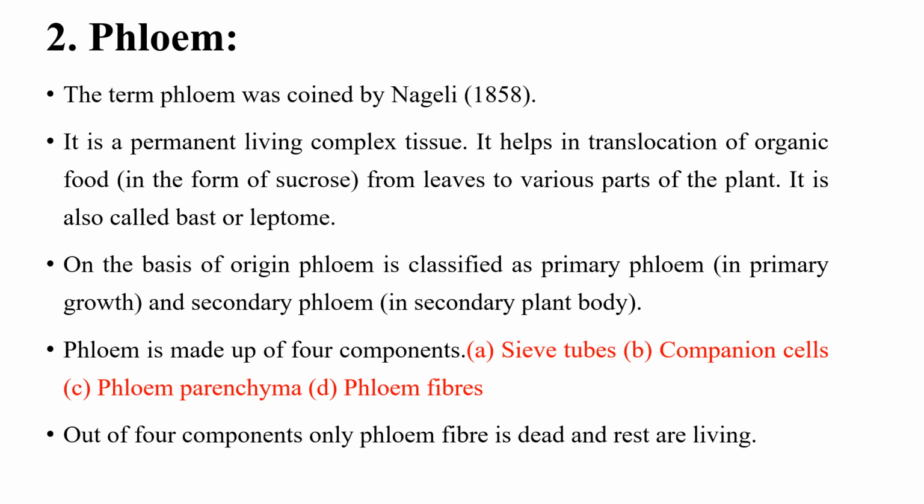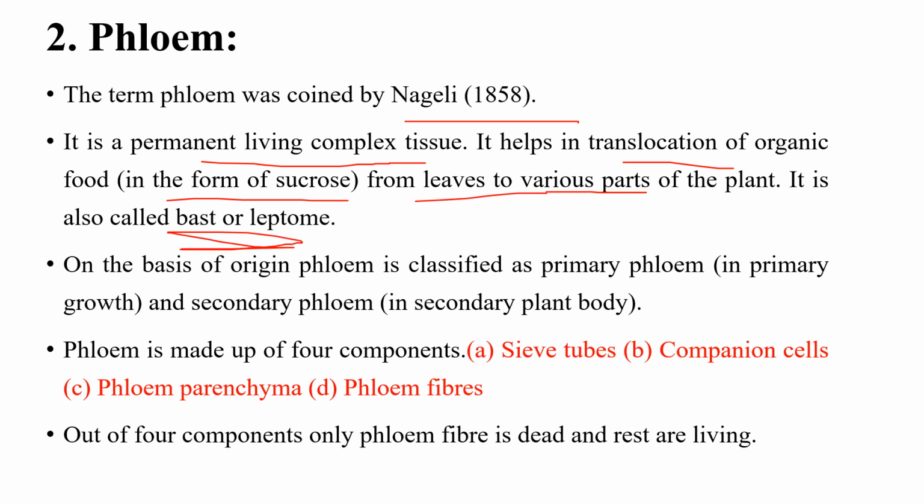Next, phloem. The term phloem was also coined by Nageli. It is also a permanent living complex tissue, which helps in translocation of organic food in the form of sucrose from leaves to various parts of the plant. It is also called bast or leptome. On the basis of origin, it can be classified as primary phloem or secondary phloem. Secondary phloem is formed during the secondary growth of the plant. Phloem is made up of four components: sieve tubes, companion cell, phloem parenchyma and phloem fiber.